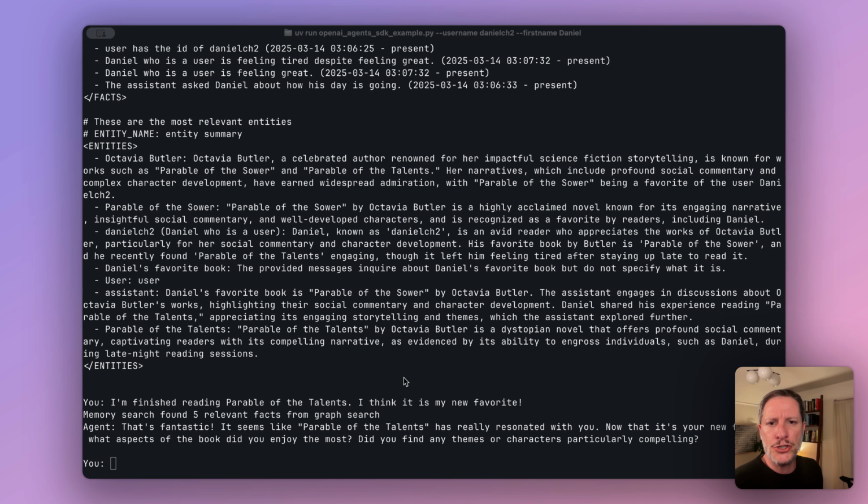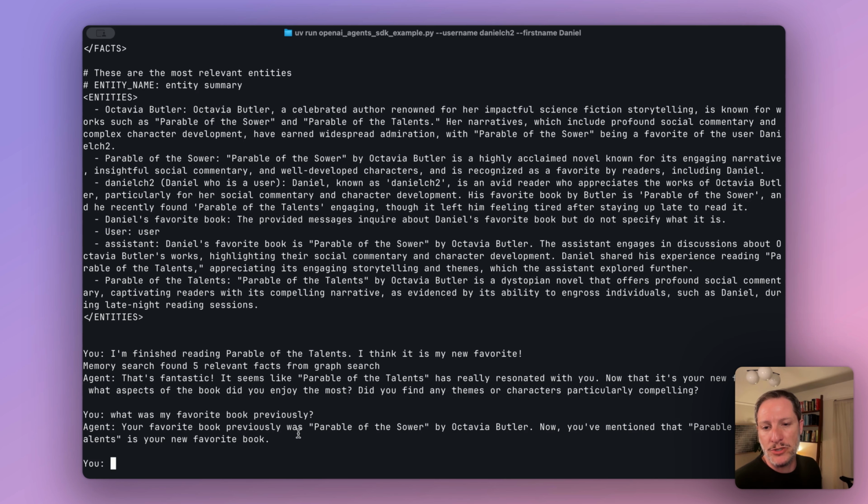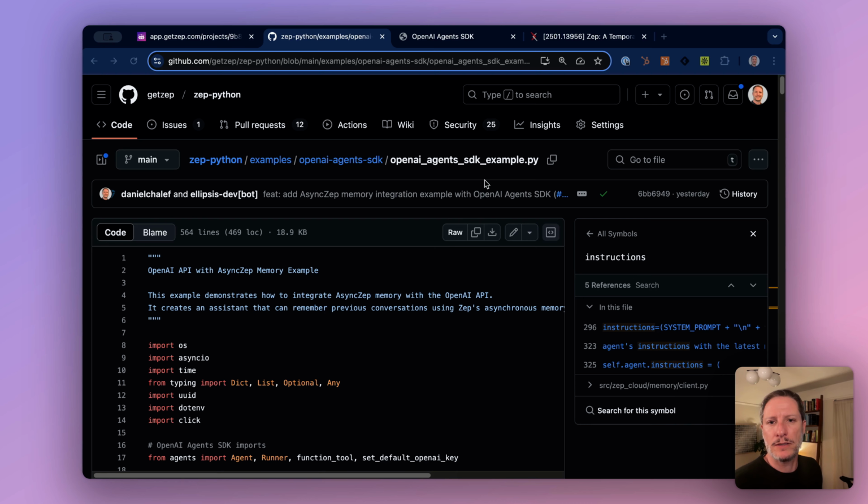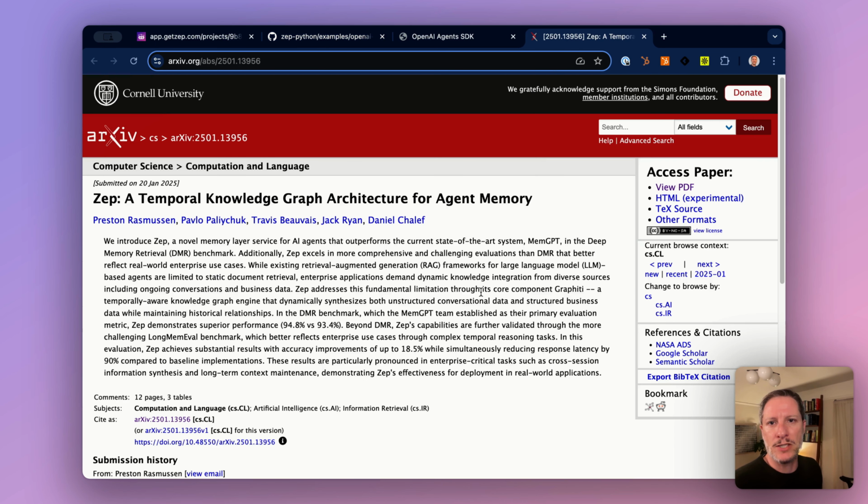Zep retains a longitudinal view of user state as it changes. And so your agent can reason with state changes. For example, asking what my favorite book was previously. Let's do that right now. And we see that the agent is able to turn around and respond that my previous favorite book was Parable of the Sower. I'll link to this example as well as the paper